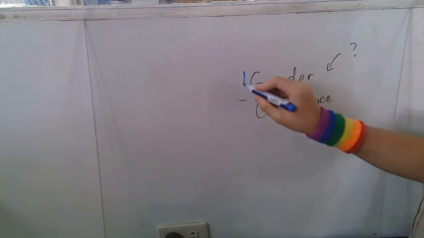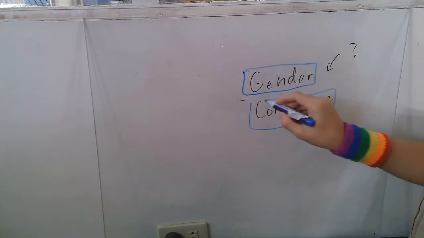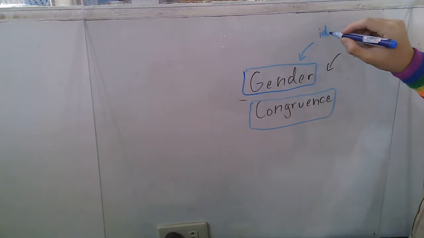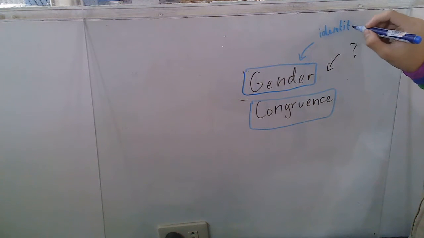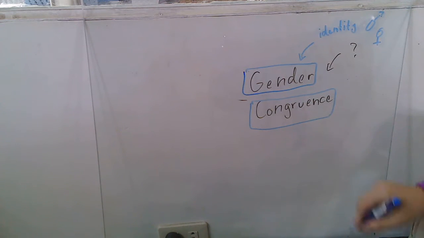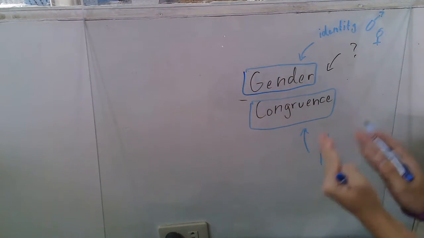So we have two words, gender and congruence. Gender is what a person identifies as, so it could be a guy or gal, gender role. While congruence, by nature, is something that is similar, so it's equivalent.